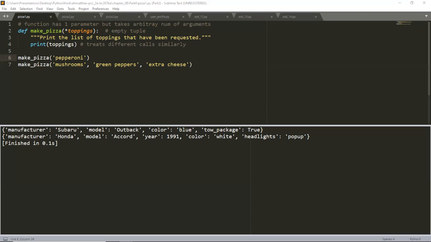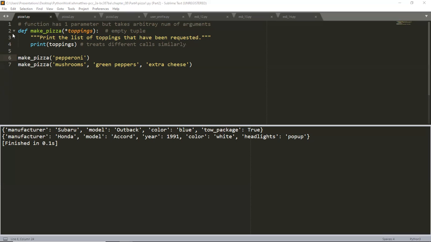For example, consider a function that builds a pizza. It needs to accept a number of toppings, but you can't know ahead of time how many toppings a person will want. The function in the following example has one parameter, *toppings. But this parameter collects as many arguments as the calling line provides. So let's go ahead and take a look at this.